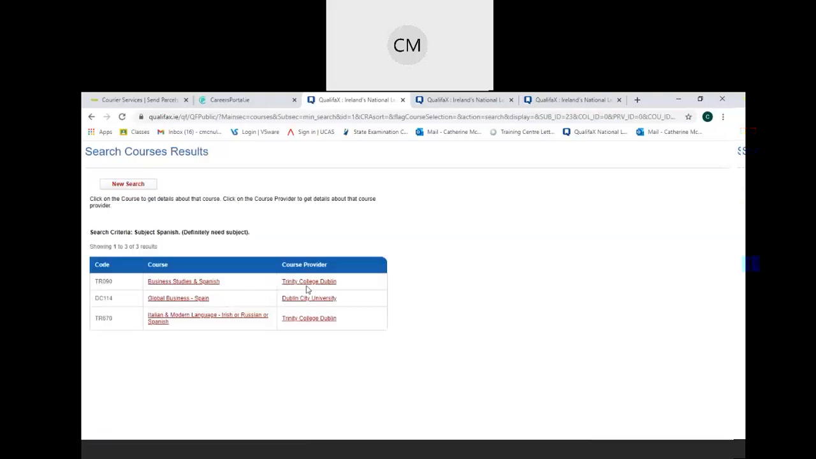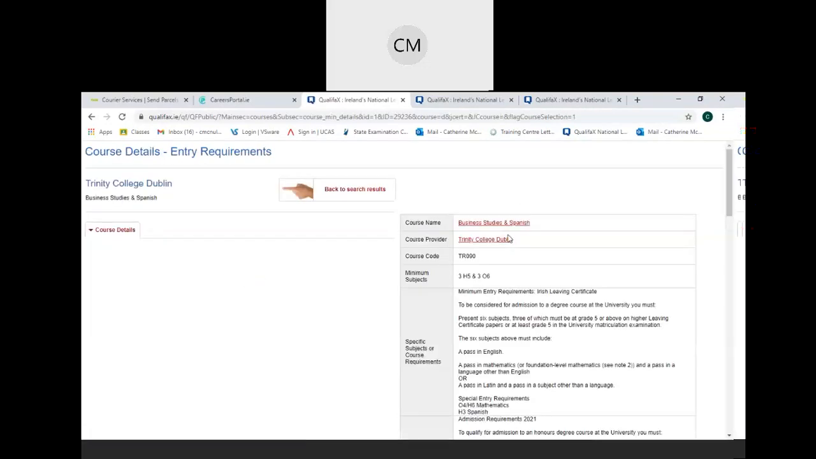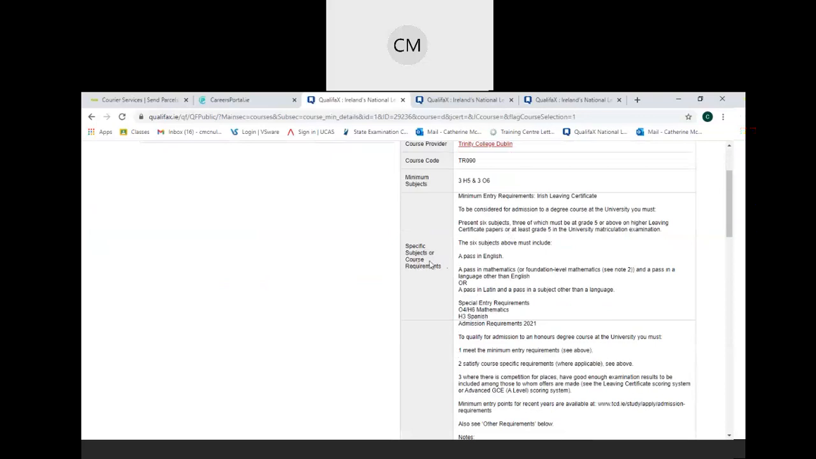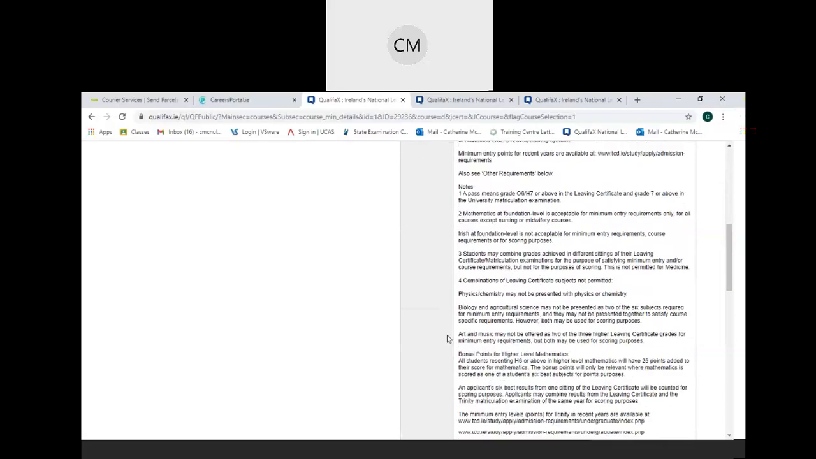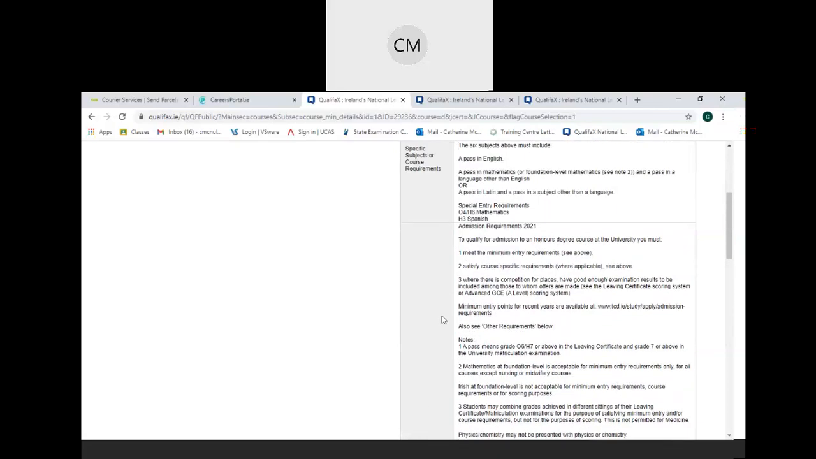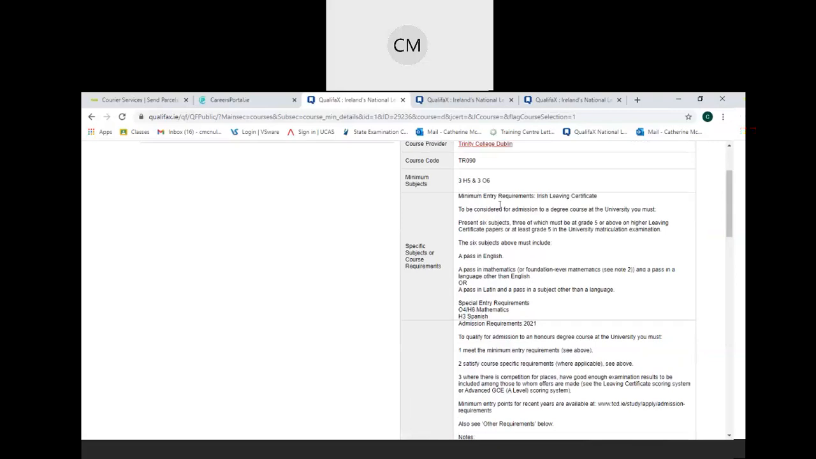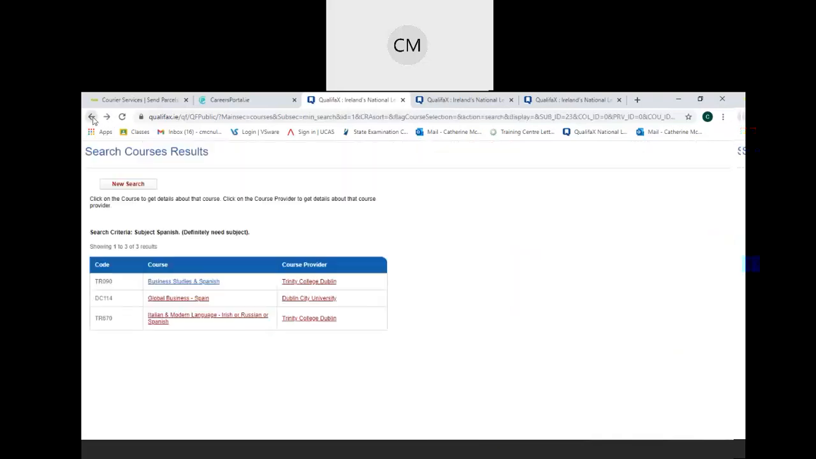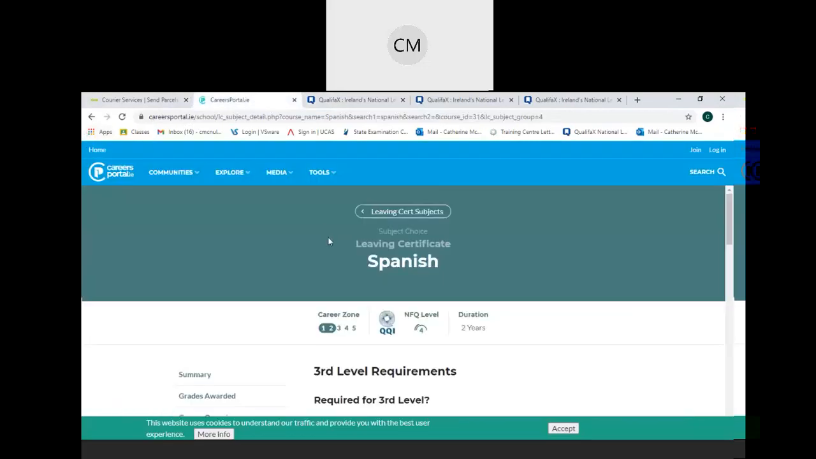So business studies in Spanish in Trinity, global business with Spanish in DCU, Italian in a modern language, Irish, Russian or Spanish in Trinity. So again, if you click on the course title, that tells you the specific subjects required to do that course. And you can see there that you need a H3 in Spanish. And then again, you have your general entry requirements below. But at the moment, you will want to look at these specific requirements so that you can see what implications it would have for you if you did a course or not, a subject or not.